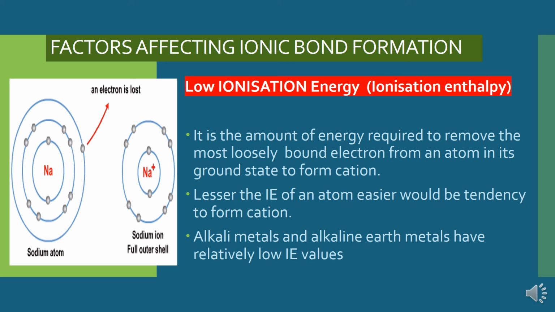तो पूरे periodic table में group 1 and group 2, group 1 alkali metals, they have lowest ionization enthalpy values, and alkaline earth metals also have very low. As compared to alkali metals, they have slightly higher, but बाकी periodic table में सारे elements के comparatively फर्स्ट एंड सेकेंड ग्रुप की जो आयनाइजेशन एंथैल्पी वैल्यूज हैं, दे आर क्वाइट लो. तो दीज 2 ग्रुप एलिमेंट्स easily form cations, and they mainly form, or they actually only form, ionic bonds.